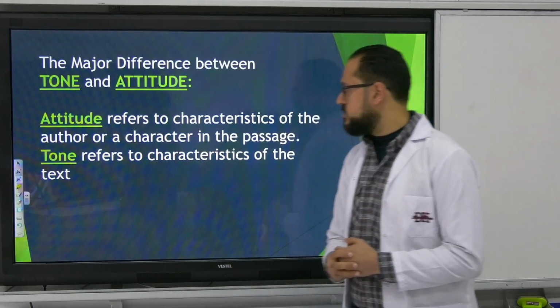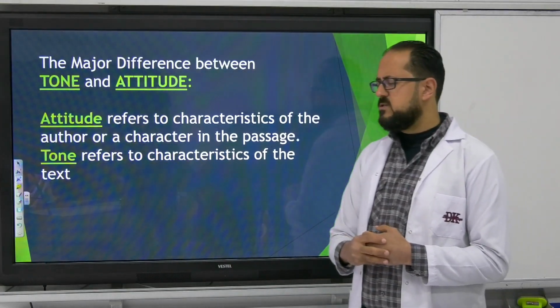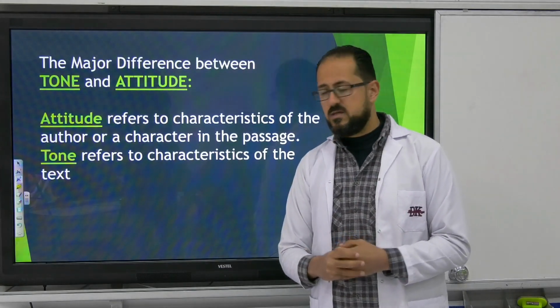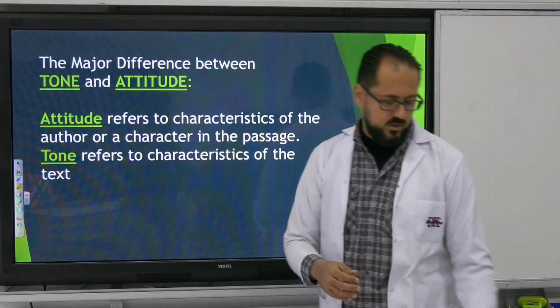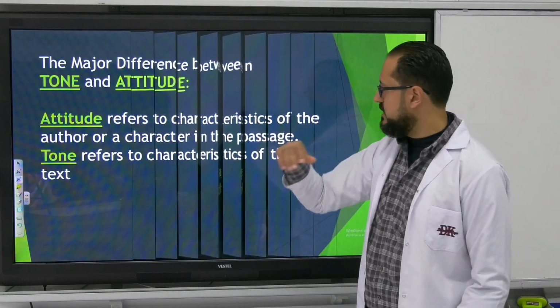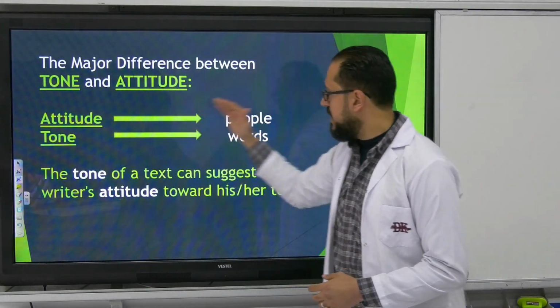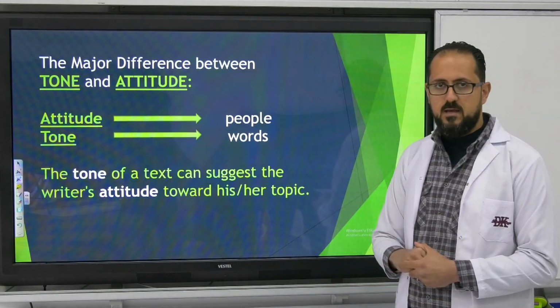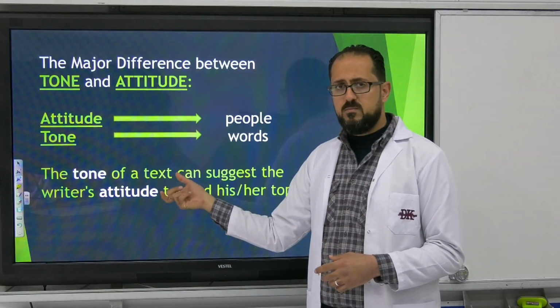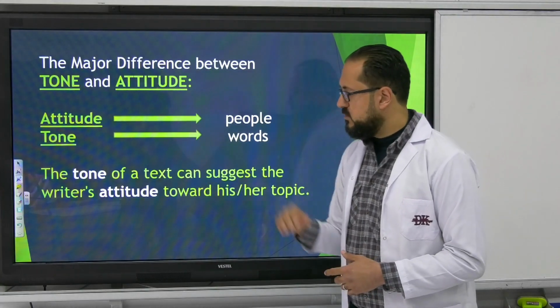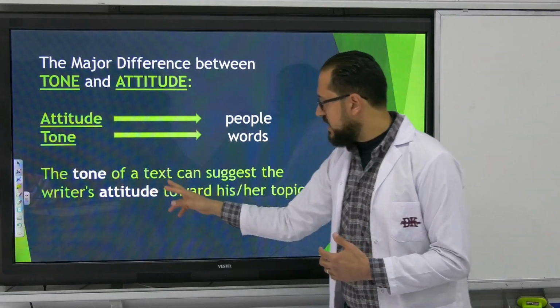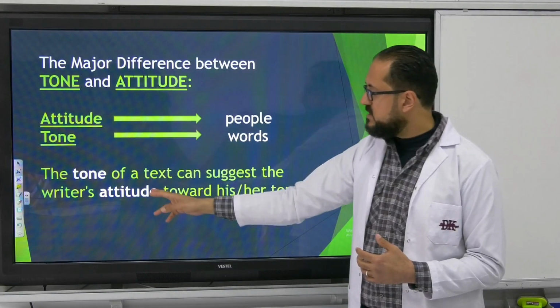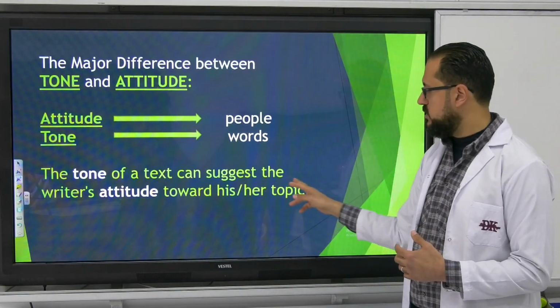But tone refers to characteristics of the text. So tone is about words. So I can just make it quick, like this: attitude is about people, while tone is about words. Now, these two lines are really important. Just think about them. Read them again and again. The tone of the text can suggest the writer's attitude towards his or her topic.